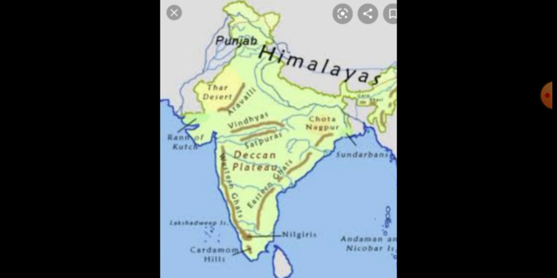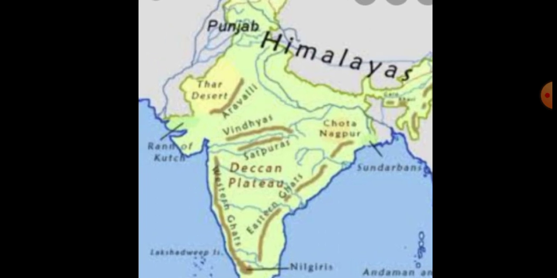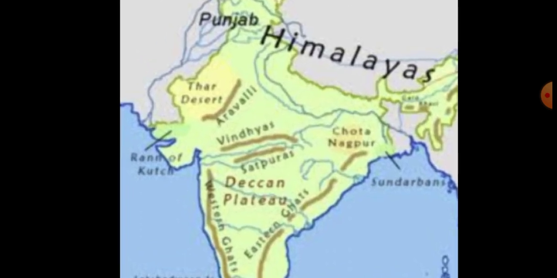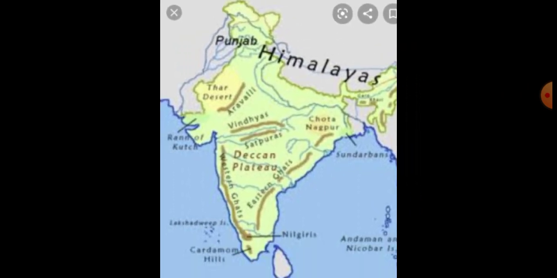In the first map you have to do the mountain ranges of Aravalli, Vindhya and Satpura. Just you see the map, students. Aravalli is nearby the Thar Desert, on the border of the Thar Desert. This Aravalli mountain hides the Thar Desert, and because of that, the Thar Desert did not get rainfall. Then nearby, the Vindhya range is there, and nearby, the Satpura range is there. The first map: Aravalli, Vindhya and Satpura you have to do.